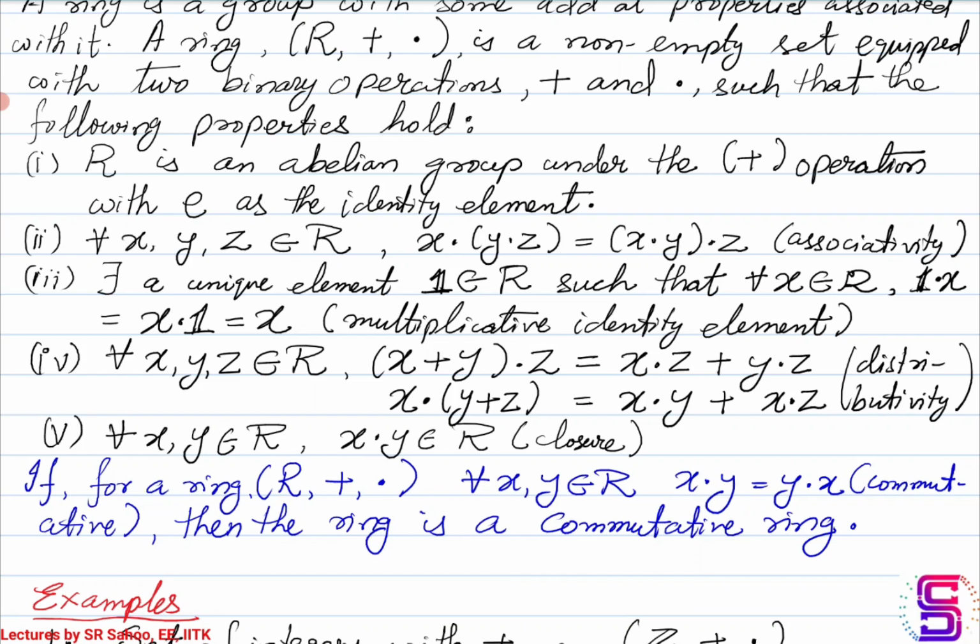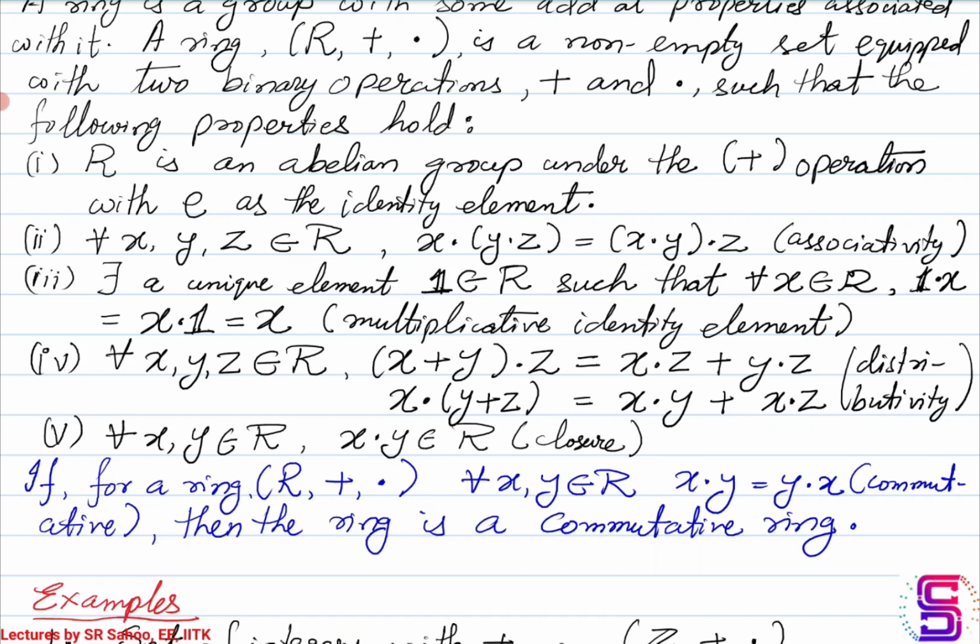Okay, now for a ring associated with these two binary operations plus and dot, if the dot operation is commutative, then this ring is also known as a commutative ring.